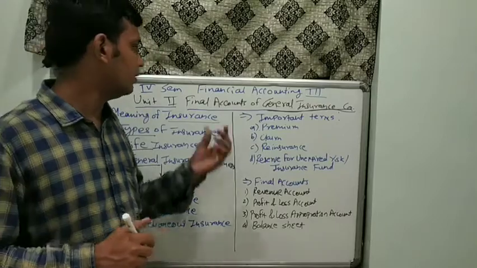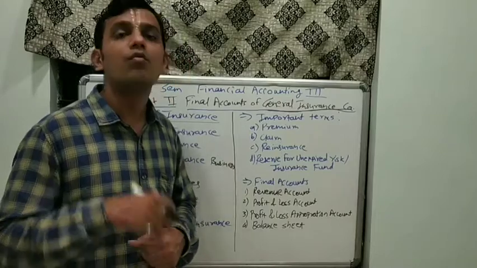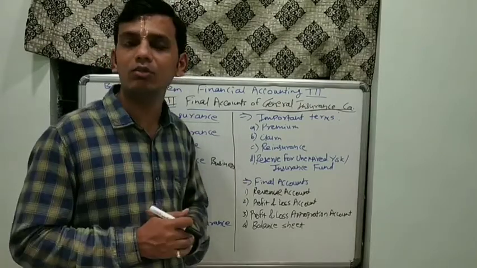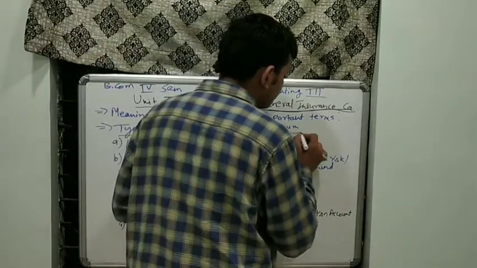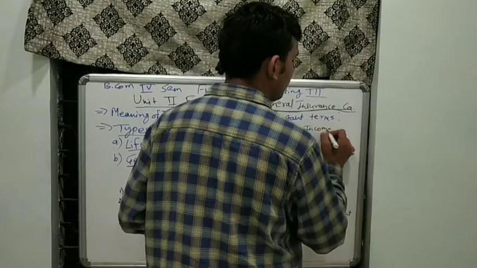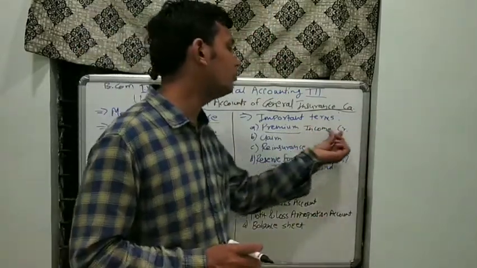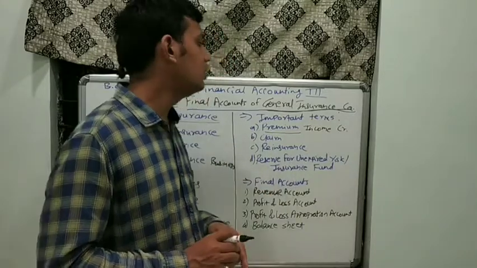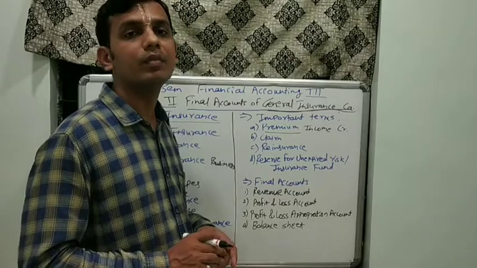A general insurance company is providing us a service of giving insurance. For that service, we would be charged. That charge is known as premium. Hence, premium is income for the general insurance company, hence should be credited. As it is a part of income, it should be credited in the accounts of the general insurance company.